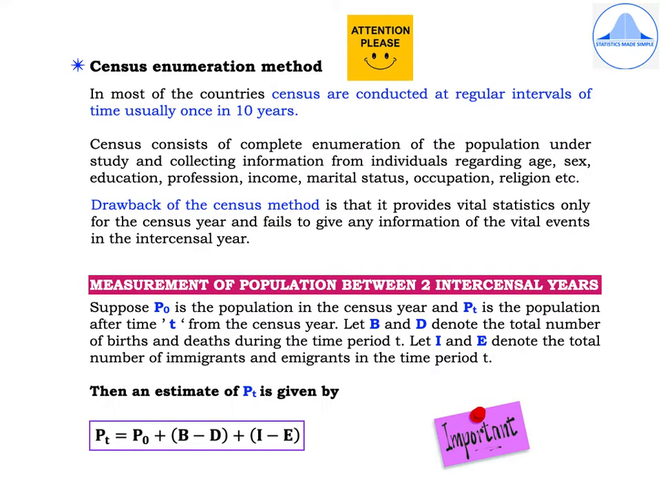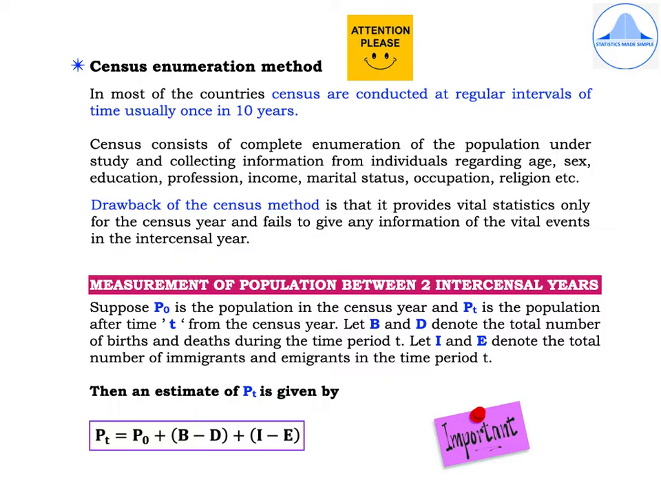The second method is the census enumeration method. In most of the countries, censuses are conducted at regular intervals of time, which is usually once in 10 years. Census consists of complete enumeration of the population under study and collecting information from individuals regarding age, sex, education, profession, income, marital status, occupation, religion, etc. The drawback of the census method is that it provides vital statistics only for the census year and fails to give any information of the vital events in the intercensal year.